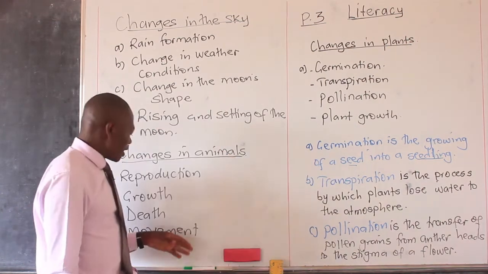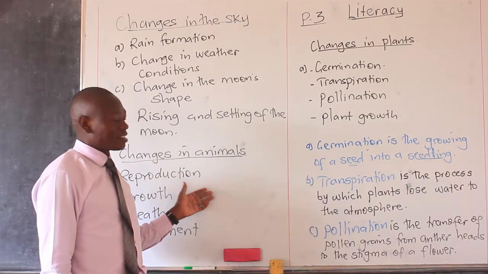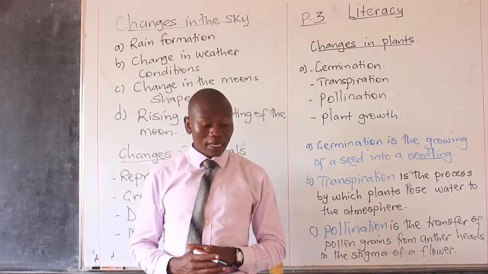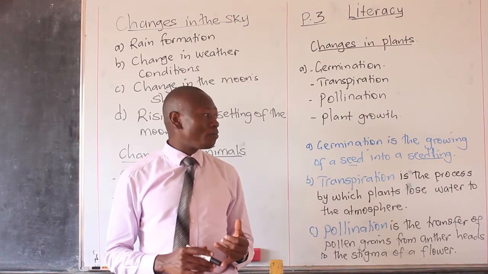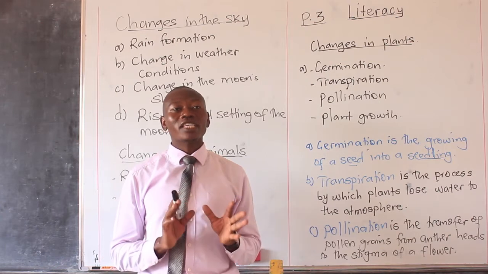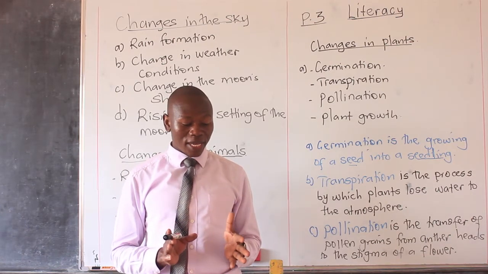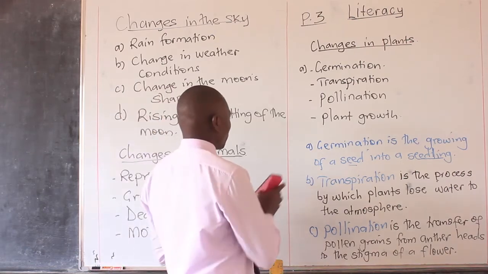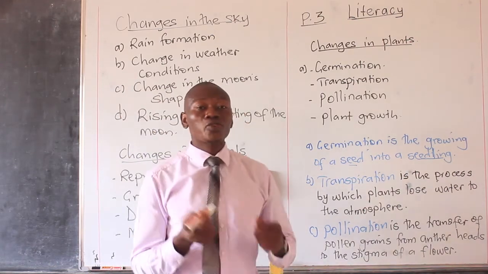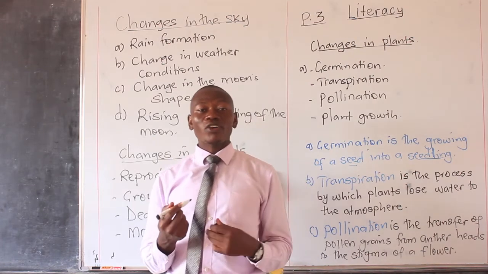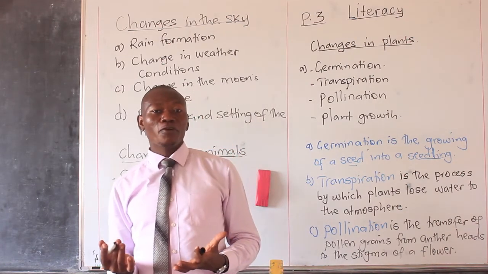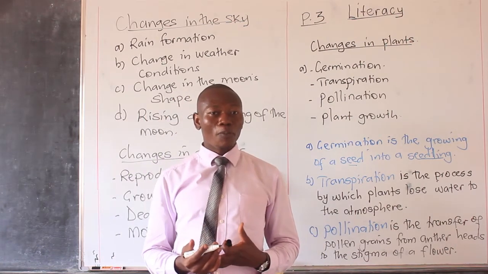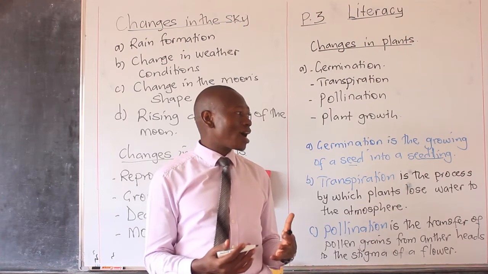So let's talk about the effects of natural changes. What do you think are the effects of natural changes in the environment? Sometimes, like the first change that you talked about, like floods, drought, all those are dangerous in the environment. For example, let's talk about drought itself. We said drought leads to death of people. Drought leads to displacement of people. Drought leads to destruction of property.